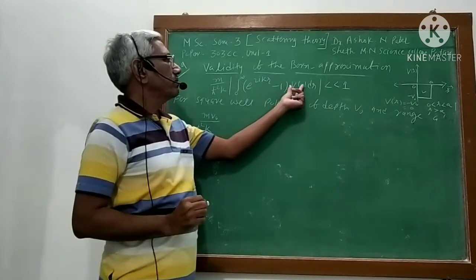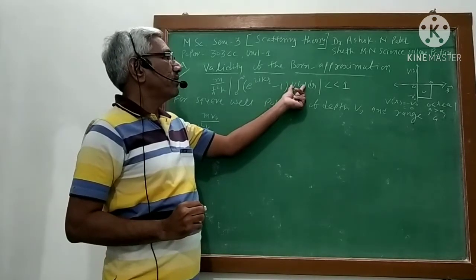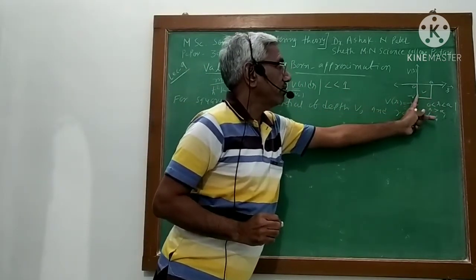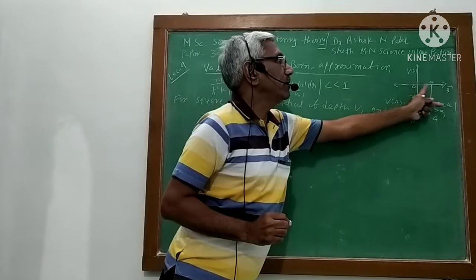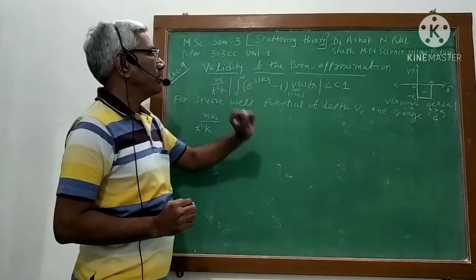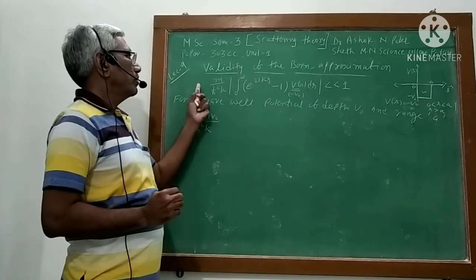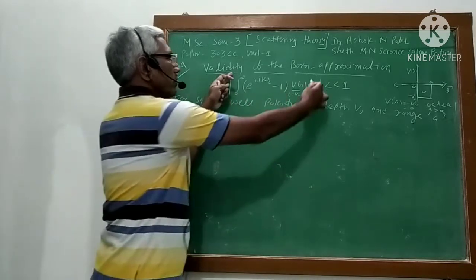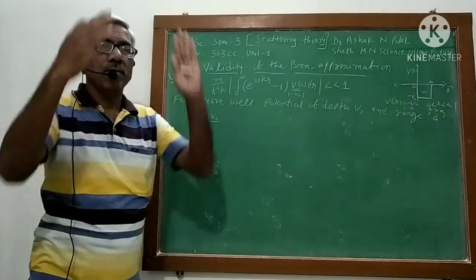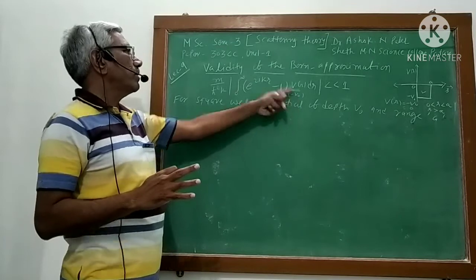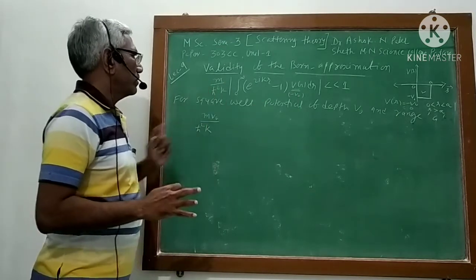Why? Because now my potential is not spherical one, but it is the square well, and it has depth minus V0 in the range 0 to a. So here I substitute minus V0, and it is constant, so I can take it out. Minus doesn't matter because we have taken the mod of it, so we neglect the sign.